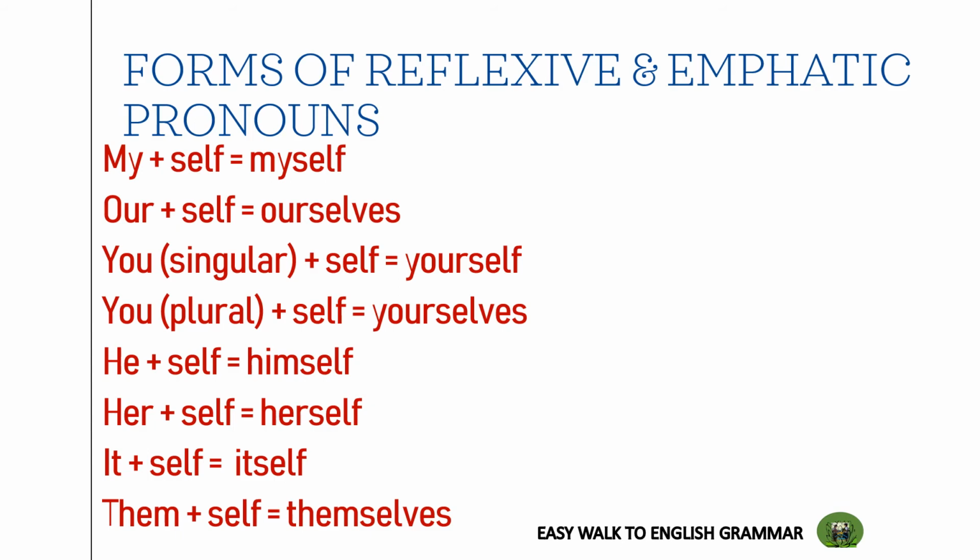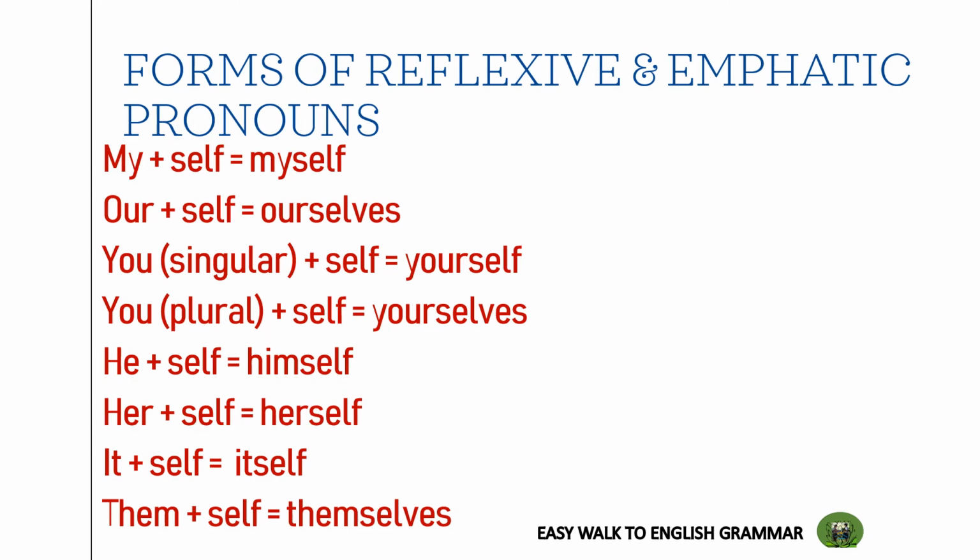The pronoun you, when it's used as singular, that means when we use you to refer to one person, and if we add self to it, it will be yourself. You have to be careful about the spellings, yourself. But when we use the pronoun you as the plural, when we add self to it, it will become yourselves. Please notice the spelling again.